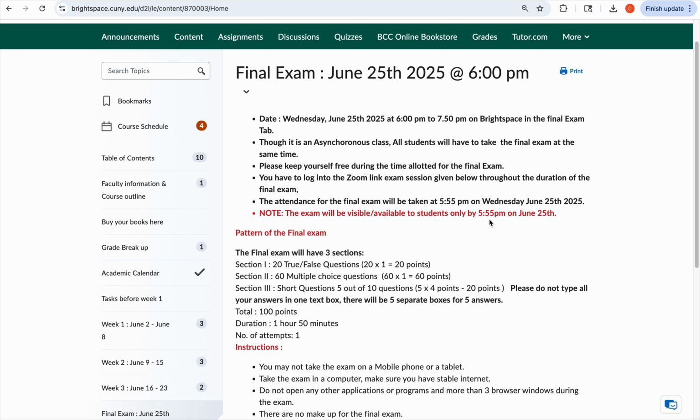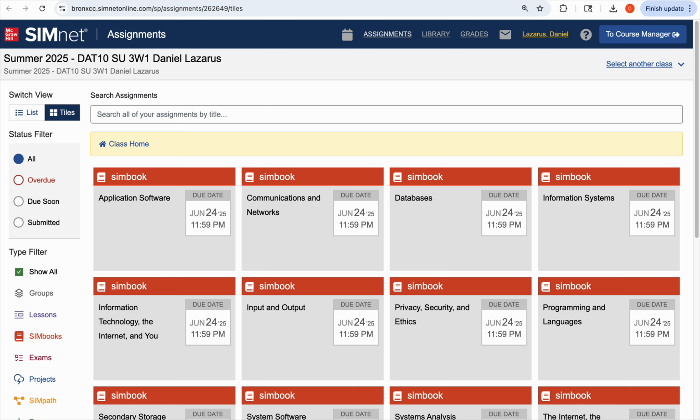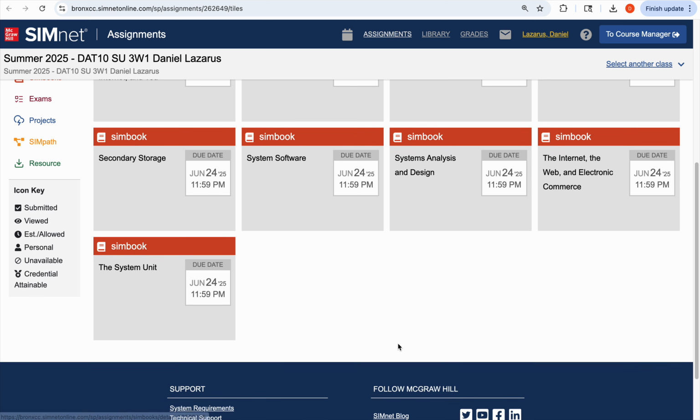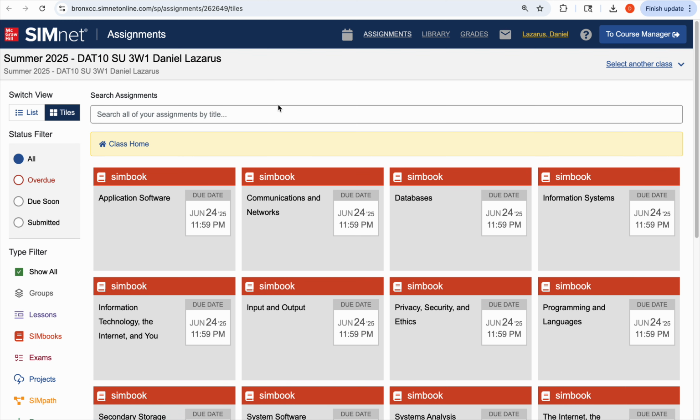To prepare for your final exam, just a few pointers. If you could log into your SimNet, the book is available here. The exam is going to cover all these 13 chapters and the Word, Excel, and Access that you have learned.